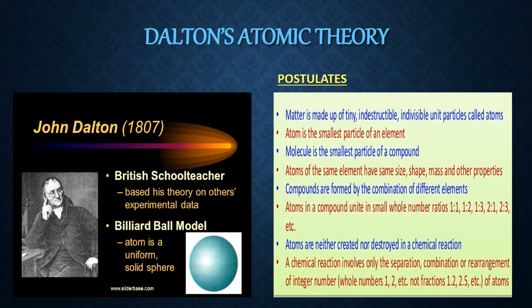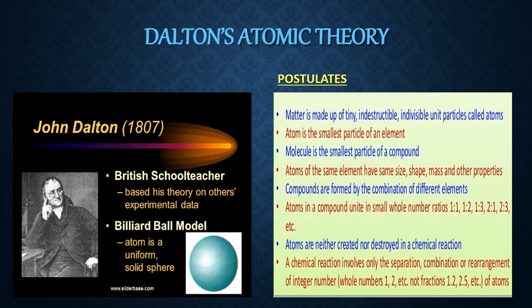Compounds are formed by the combination of different elements. This we have studied under the heading laws of chemical combinations. Elements combine under some conditions and form compounds. But remember friends, to form a compound, the number of atoms we require is minimum 2.